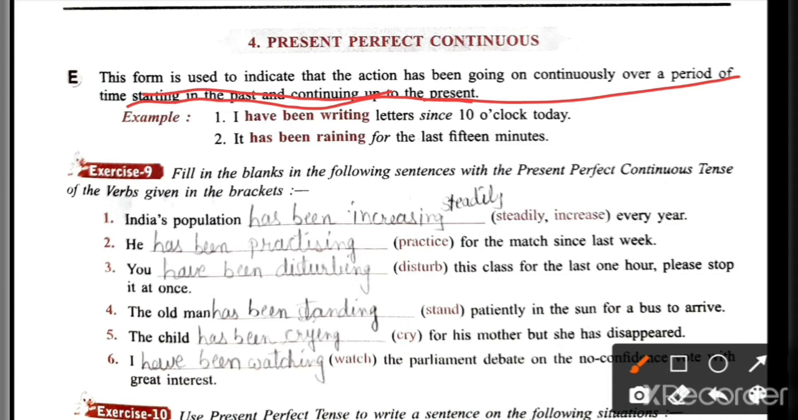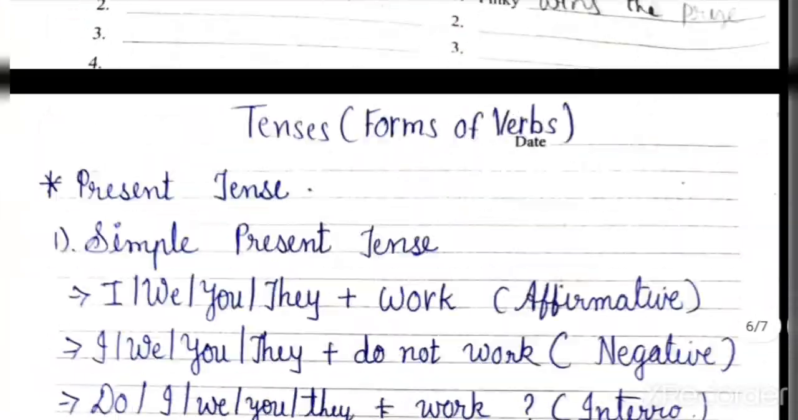So whenever the action started in the past, has been going on for some time over a period of time and is still continuing, it is called present perfect continuous tense. Now let's see the verb form of present perfect continuous tense.